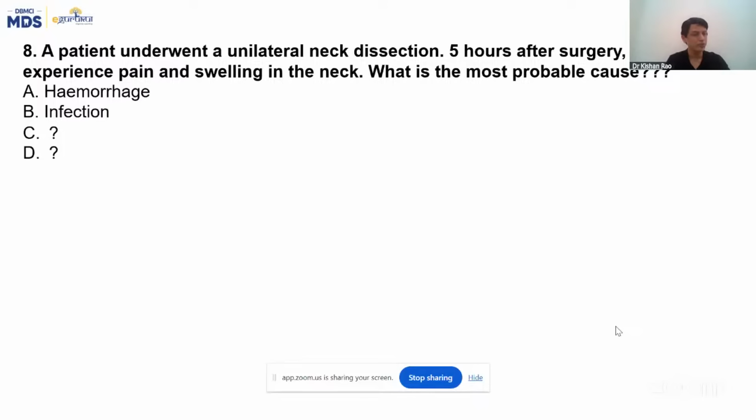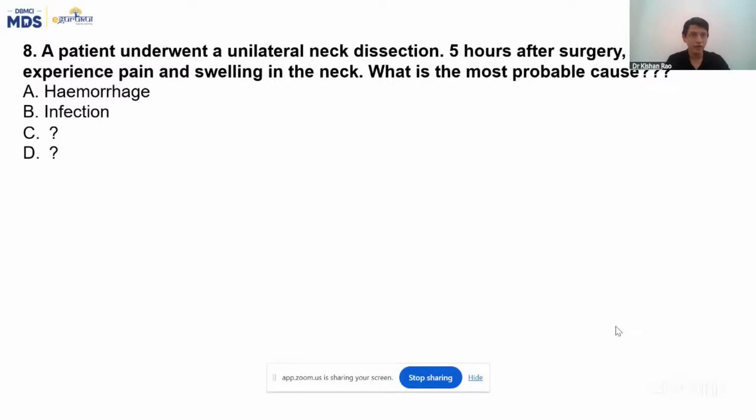Muskan is telling the option was the airway problem. Okay, airway problem is correct. Your options are like hemorrhagic shock. No, it's not hemorrhagic shock. It's very good. Dhruv is correct. Dhruv is perfectly right. Aisha is right.